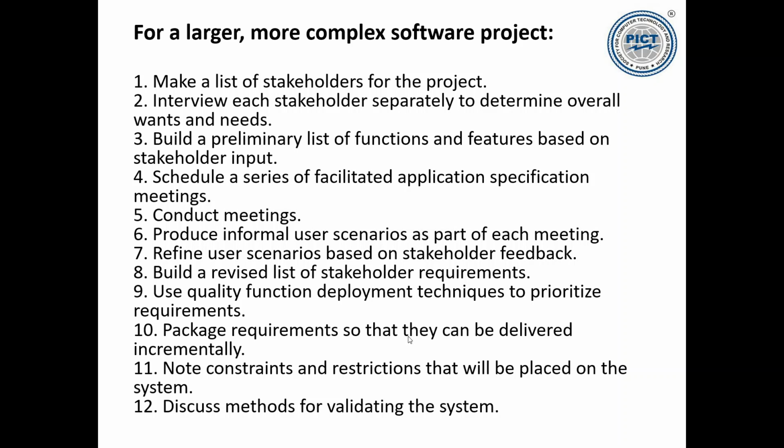Then note constraints and restrictions that will be placed on the system. It may be a user system, it may be the system in which it is being built or in which it will be utilized. Generally we say the restrictions are there, that to use this software you require a minimum of this much RAM, this much hard disk space, this kind of processor. It is mentioned because those are the restrictions. So we need to mention these kind of constraints that will be placed for the use of a system, maybe for installation. Accordingly, you can also place these kind of constraints on the development team too.